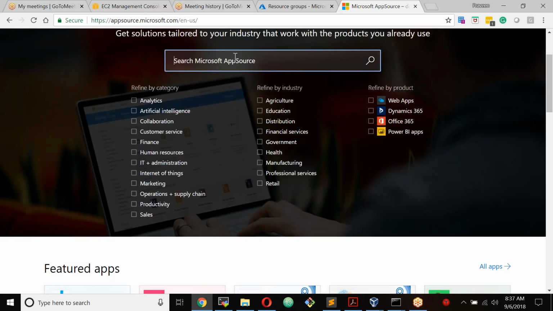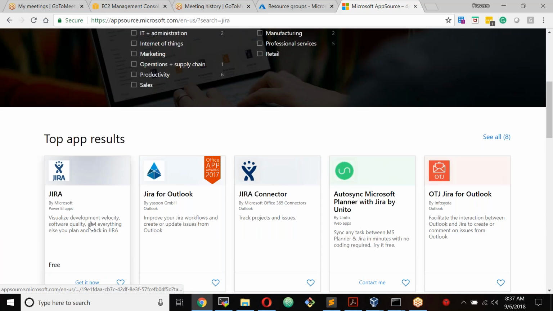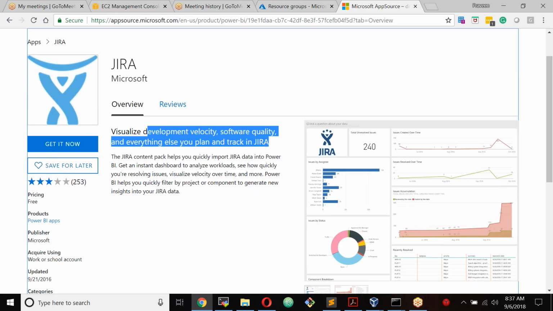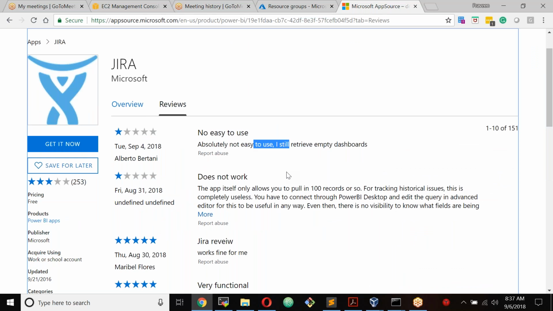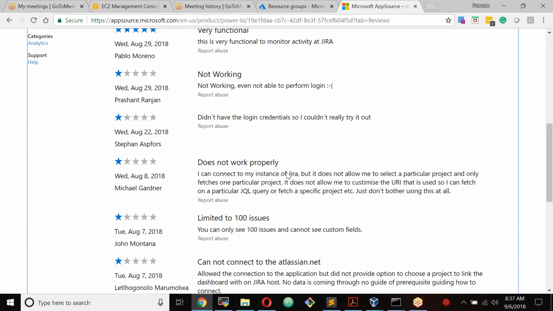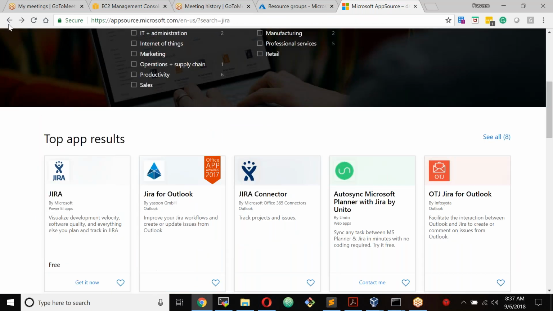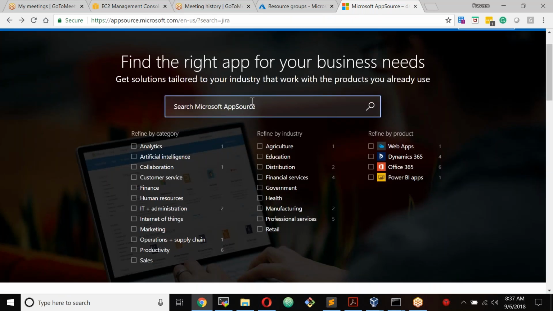If I search for Jira, it is one of the project management tools. Visualize development velocity, software quality, everything else, so you can plan and track your application. Some people have put their comments here, such as easy to use, or absolutely not useful, doesn't work. All right, that's about the marketplace.